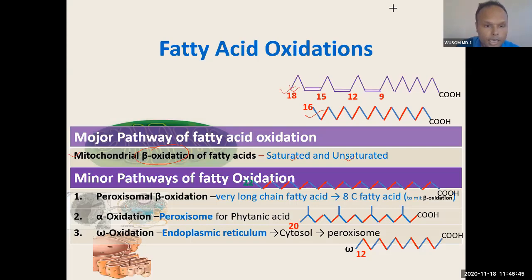So in peroxisome, 2 pathways will happen. Alpha oxidation. I will tell you what alpha oxidation is, because see, this is the alpha carbon. So oxidation happens here. This is called alpha oxidation. This is the beta carbon. So in oxidation, a C double bond O will be added here. That is why this is called beta oxidation. Here, in beta oxidation, the double bond O will be added. In this case also, double bond O will be added in peroxisome. That is why it is beta oxidation. Alpha, beta and omega numbering is given to the carbon number.